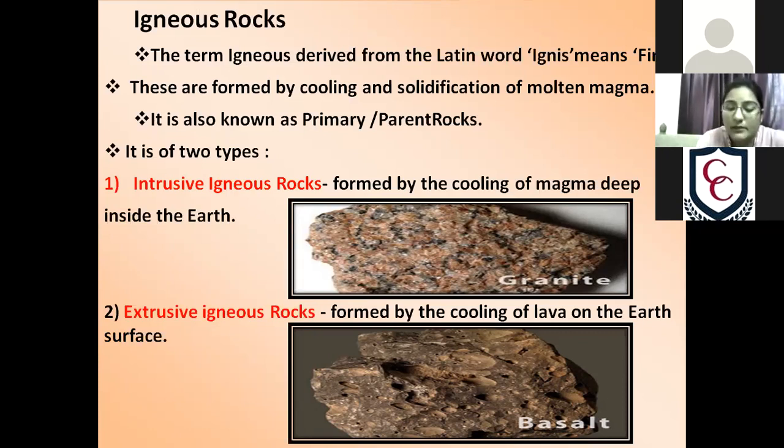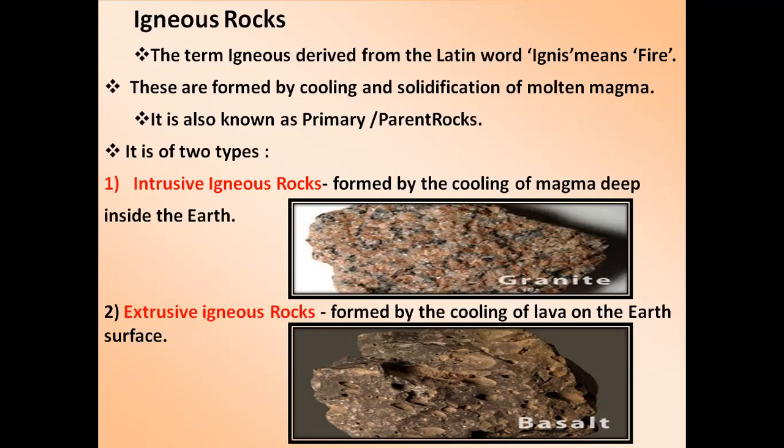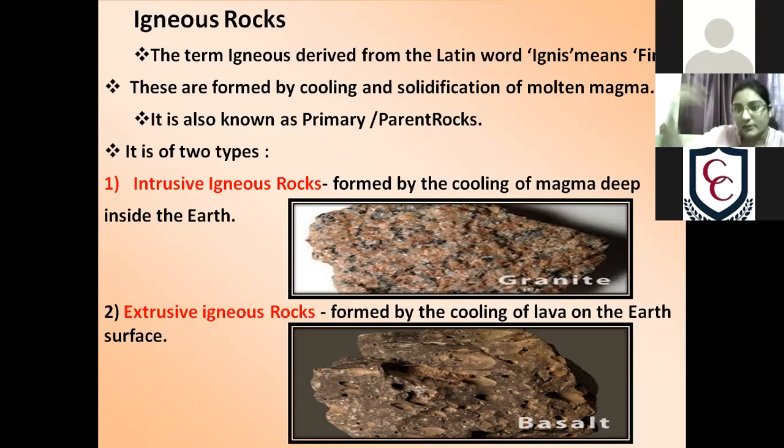And we have discussed here that these rocks are of two categories: intrusive and extrusive. The name only suggests it: intrusive means inside, and extrusive means out, on the surface of the earth. So intrusive igneous rocks are rocks formed inside our earth, and extrusive are formed on the surface of the earth. And here are some pictures also given.